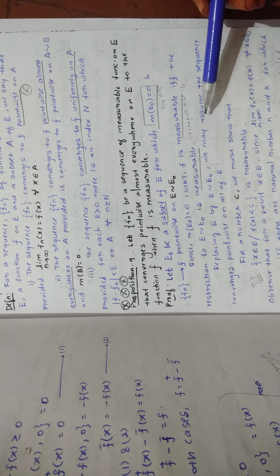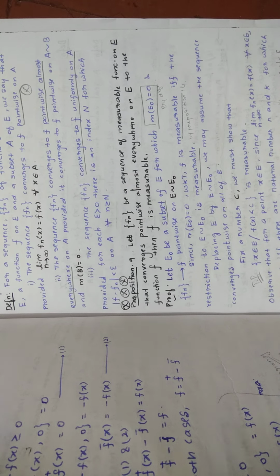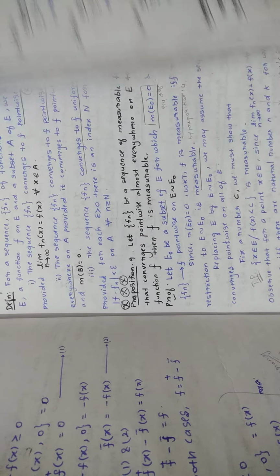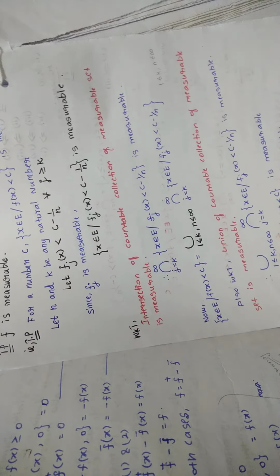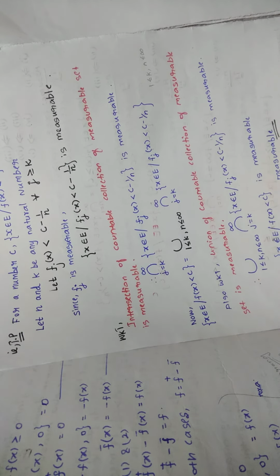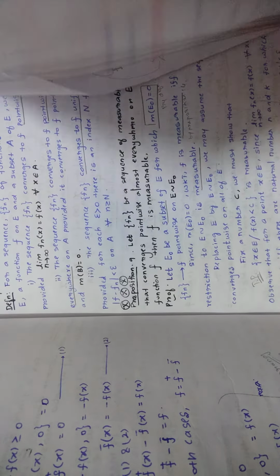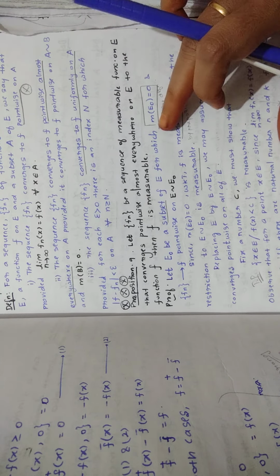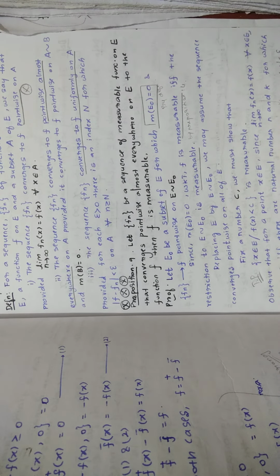When I tried to understand the proof of this proposition, I felt it was very difficult. So I made a note from this. I cancelled some of the steps from here, and here I have my notes. Sometimes my notes might be wrong, but I don't bother about it, because if I try to learn this proof, I need to mug it up. I don't want to do that. So I will follow my notes, okay?